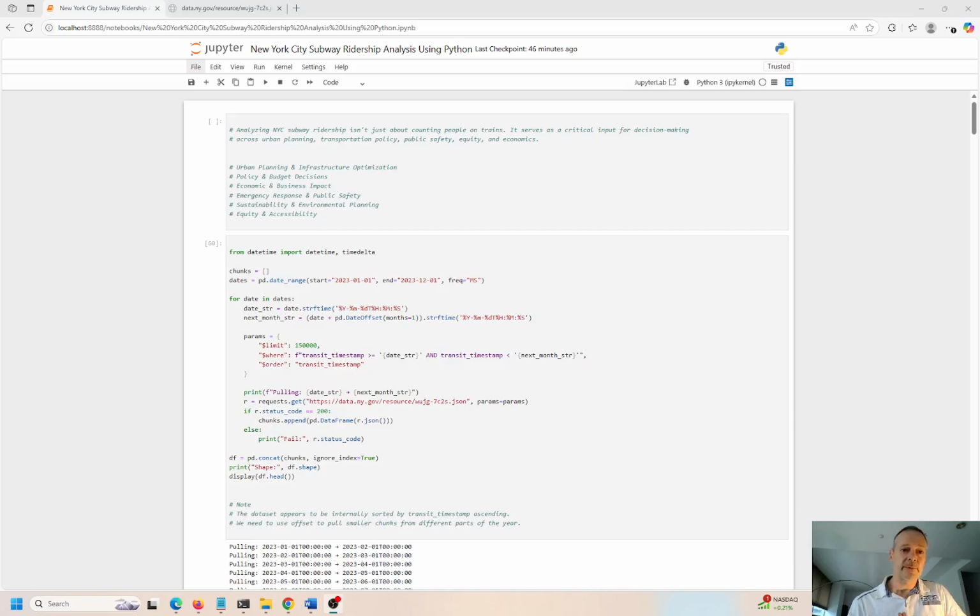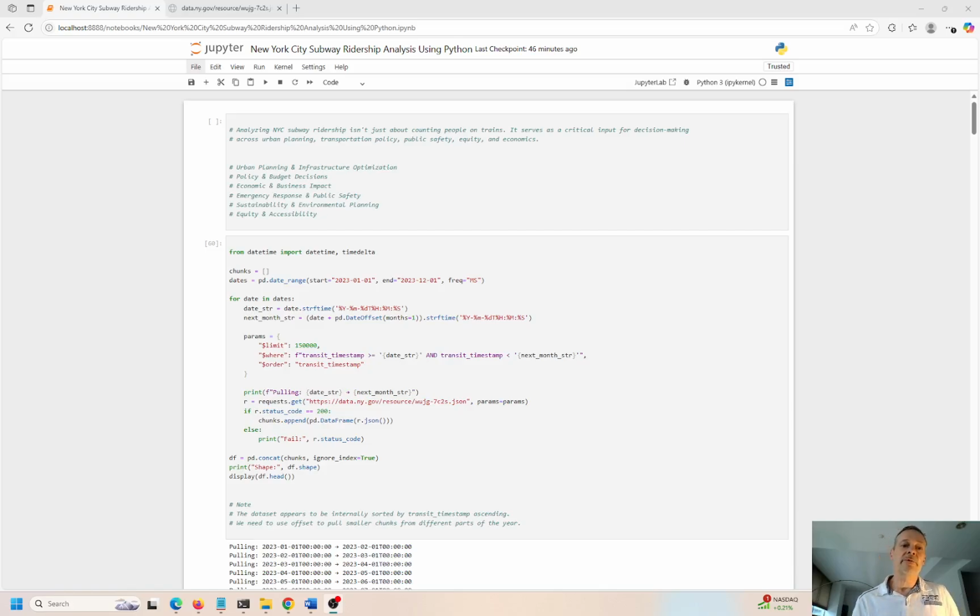So, the topic that I want to talk about today is New York City subway ridership and how we can do analysis to gain more insights and understand the patterns and the frequencies of people moving around New York City using the subway. Basically, analyzing NYC subway ridership isn't just about counting people on trains. It really serves a whole bunch of different purposes. Some of them are very critical too, especially for the city making decisions across urban planning, topics like transportation policy, public safety, equity, and even the overall economics of New York City too, right?